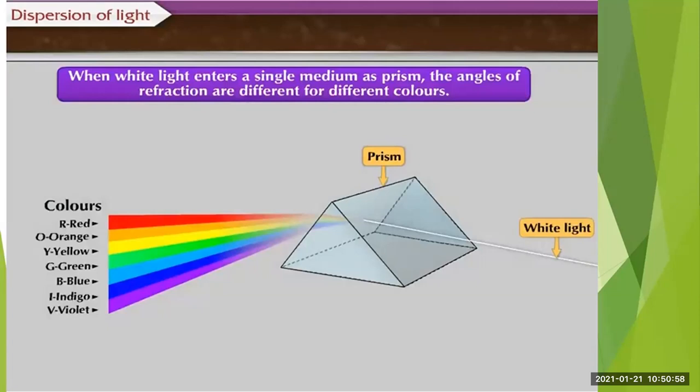So when a light ray enters a prism, you will see that rays get refracted, and they are refracted at different angles, and we get these different colors. So that is called the spectrum.